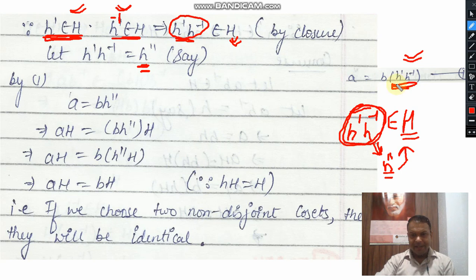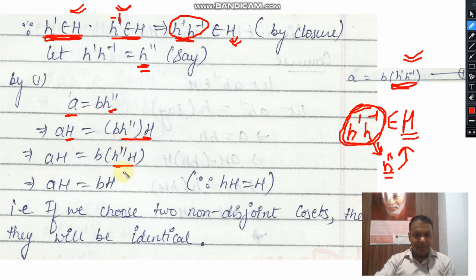Here we are replacing h' and h inverse by h''. So we start from here: a equals b h''. Now we are multiplying both sides by the set H. Since H is a subgroup, AH will be equal to B, and in this case we are applying associativity, h'' into H.